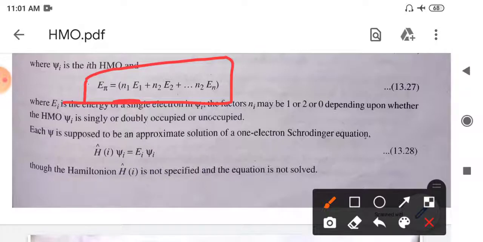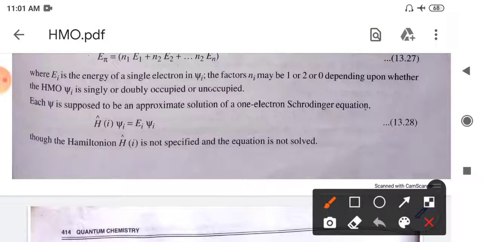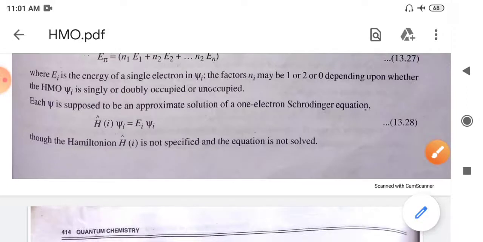Where this coefficient n1 or n2 or n3 equals 0, 1, or 2. Depending upon the number of electrons present in that particular orbital, this n value will change. So for some orbitals there might be 1 electron, or 2 electrons, or 0 electrons. Depending upon whether the orbital is singly or doubly occupied, this coefficient will change for the specific orbital.